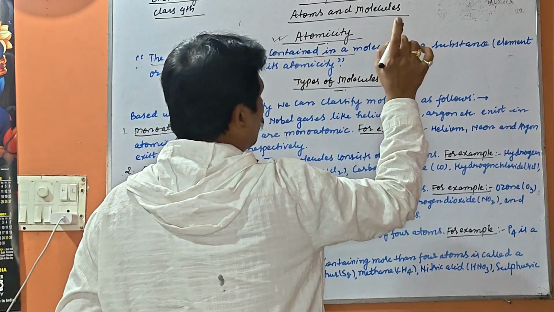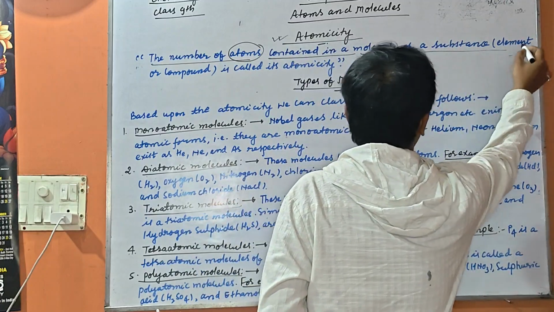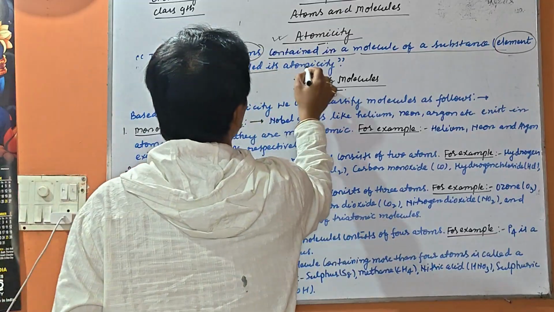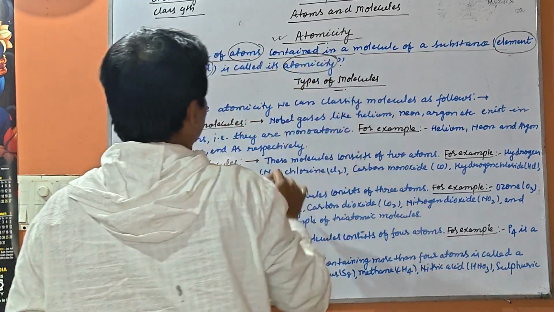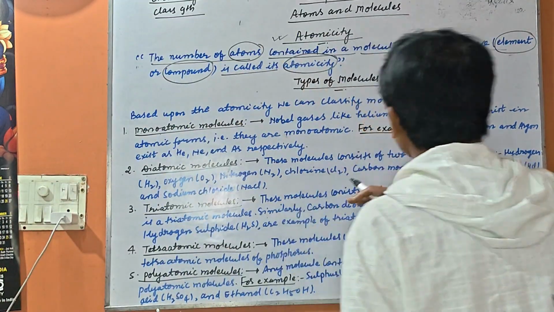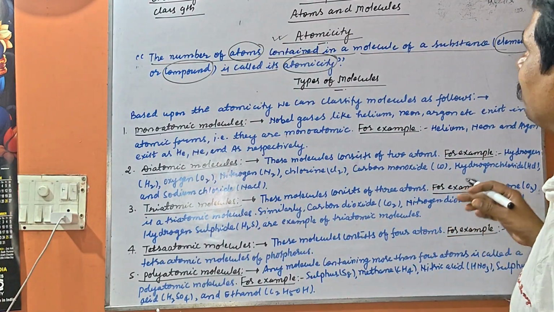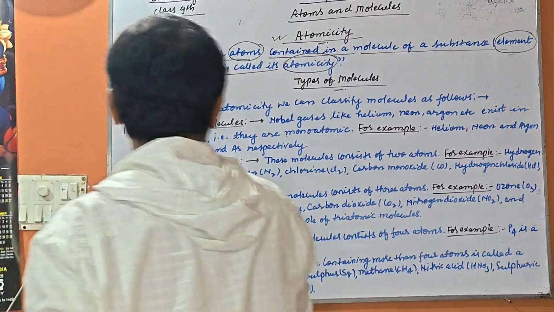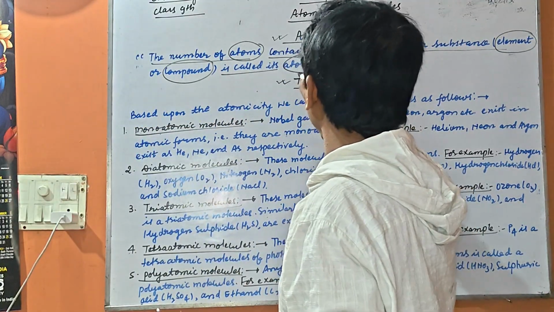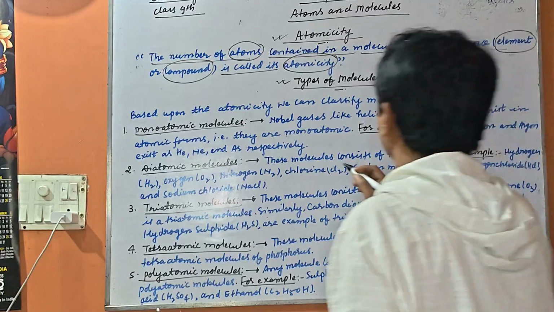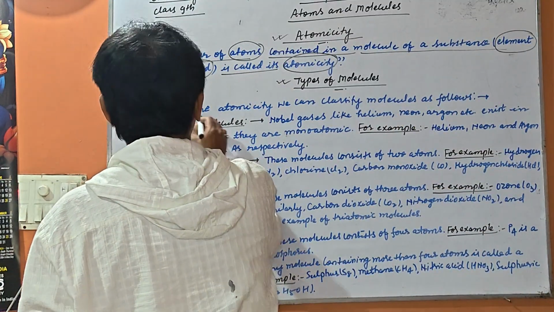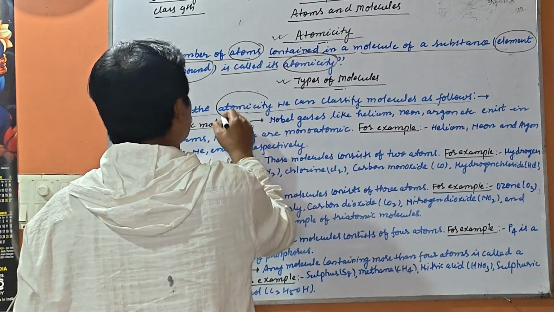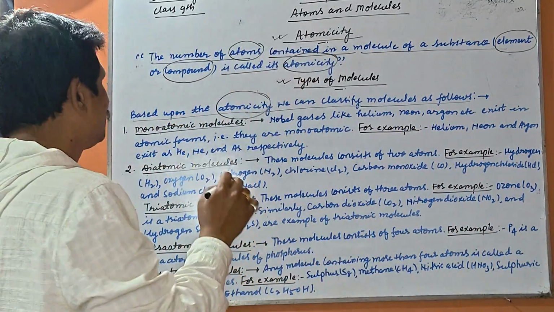The number of atoms contained in a molecule of a substance, whether an element or a compound, is called its atomicity. So, my dear students, after this topic, let us understand the types of molecules. Based upon atomicity, we can classify molecules as follows.